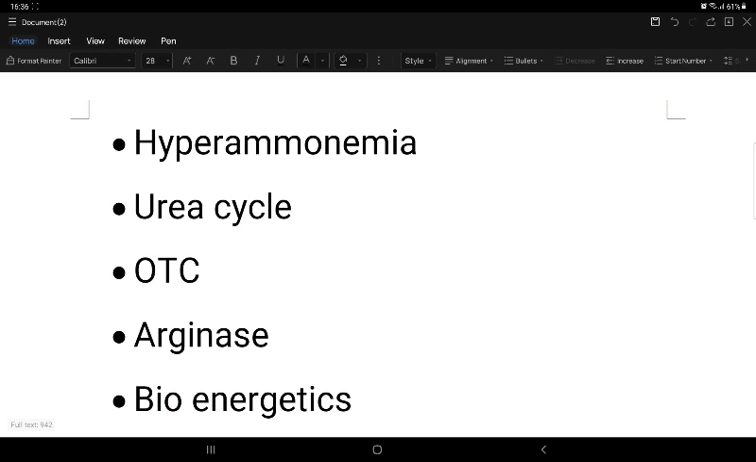So fumarate is given to the TCA cycle, and then this arginine undergoes a reaction, and by the action of arginase, urea is removed and ornithine is obtained. Ornithine is then shuttled back into the mitochondria, where it combines with carbamoyl phosphate. In the presence of ornithine transcarbamylase it forms citrulline.